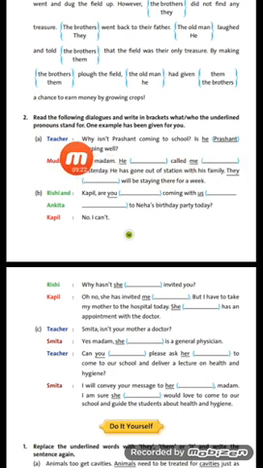So let us see. Teacher: Why isn't Prashant coming to school? Is he keeping well? So see here one example has been given for you. This one A1, they have solved it for you. Why isn't Prashant coming to school? Now here the teacher is asking Mudit why isn't Prashant coming. Now teacher is inquiring about Prashant. Is he coming to school? Now is he keeping well? Keeping well means if he is having sound health. Okay.